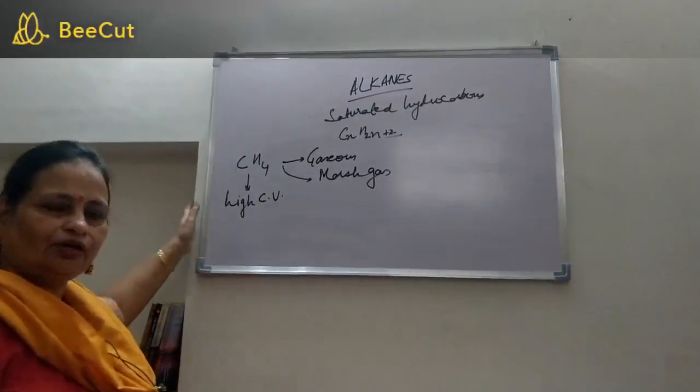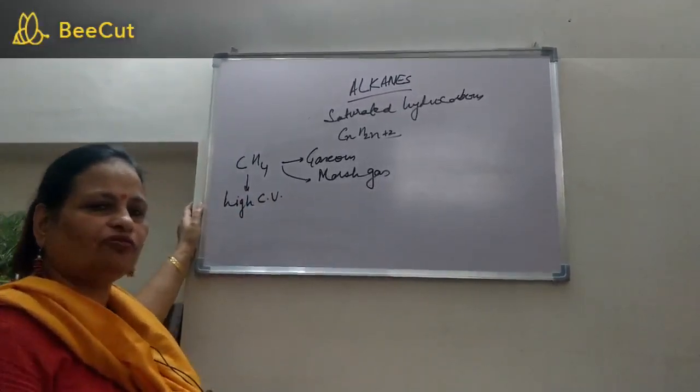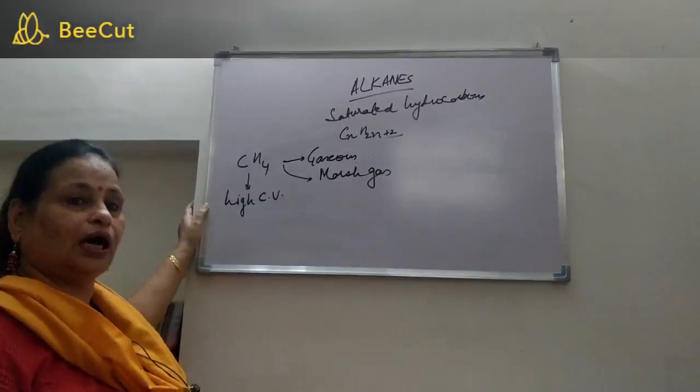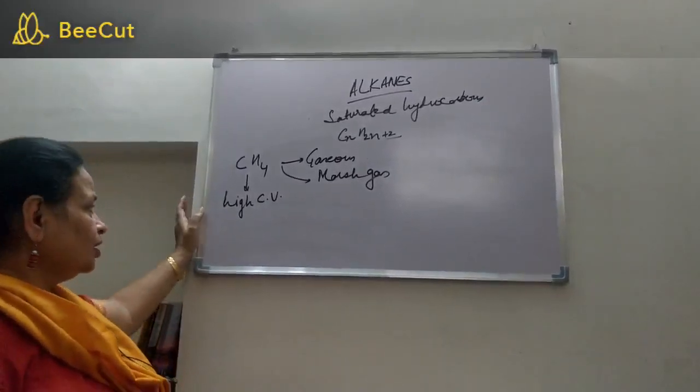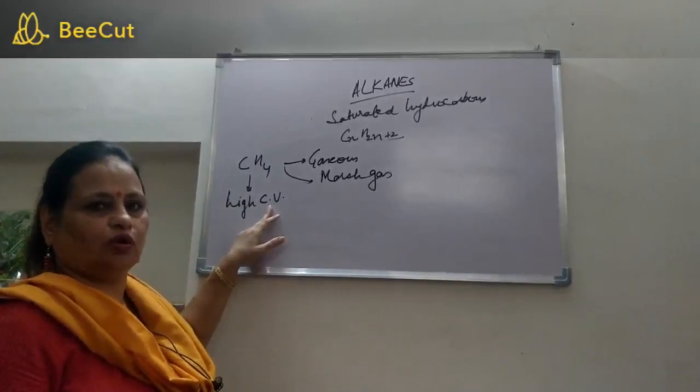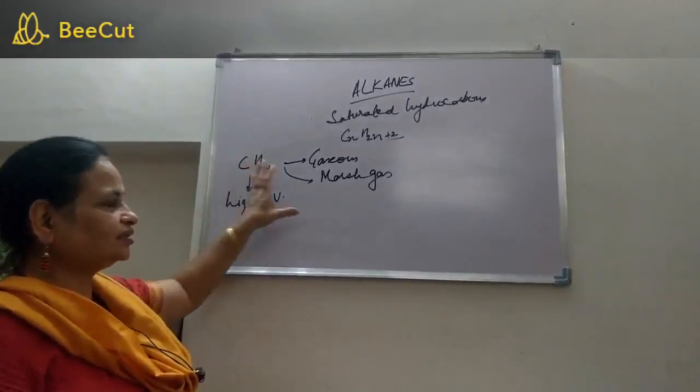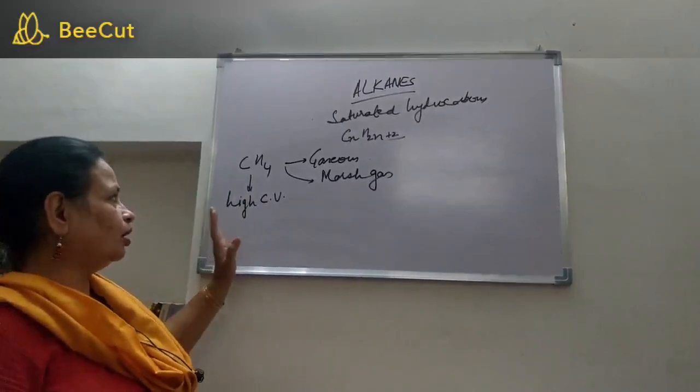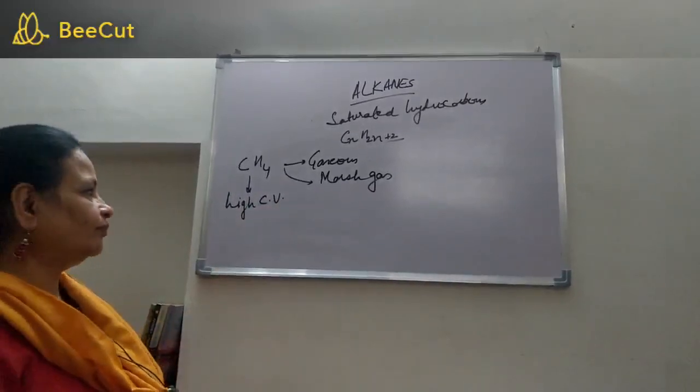What do you mean by calorific value? It means that a small amount of methane will burn and produce a large amount of energy. Alright, so it produces a large amount of energy when it is burnt even in small quantity. So these are some of the characteristics of marsh gas or methane.